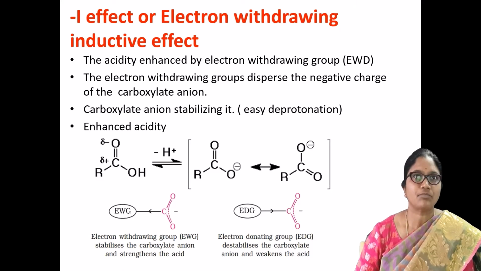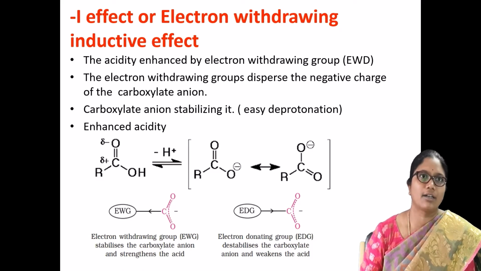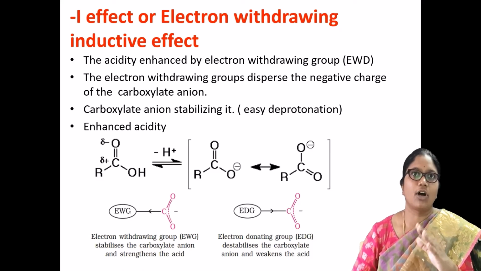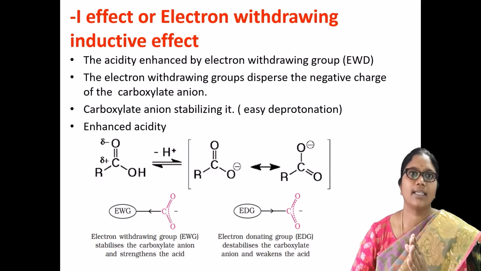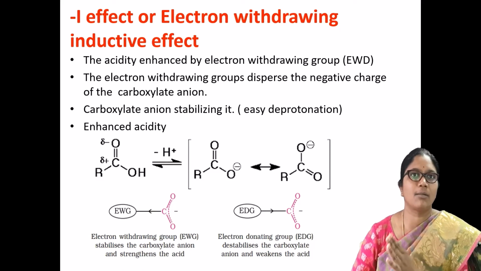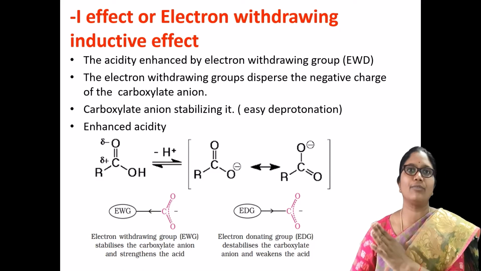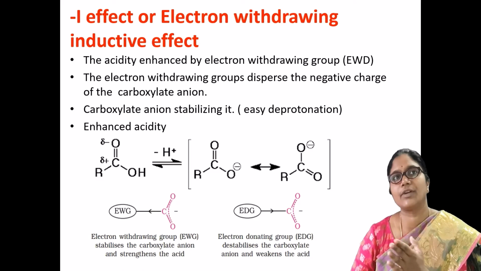Thereby the carboxylate ion can easily share the charge over the two oxygen atoms, and thereby a stable structure may form. The more stable the structure, the more the acidity.